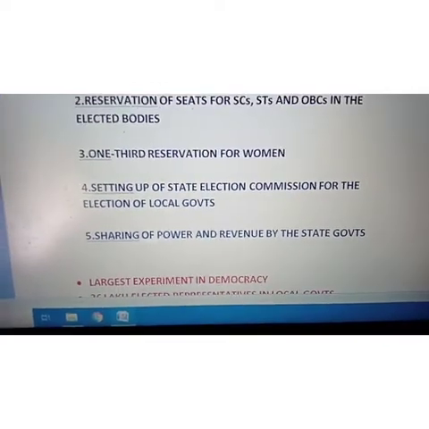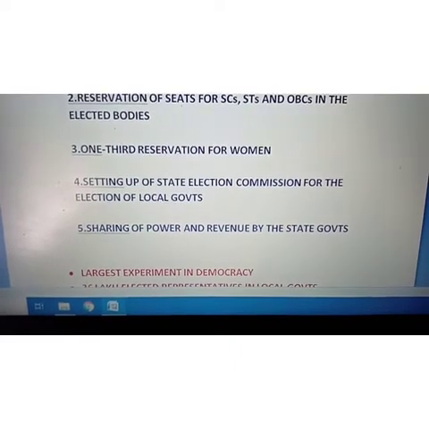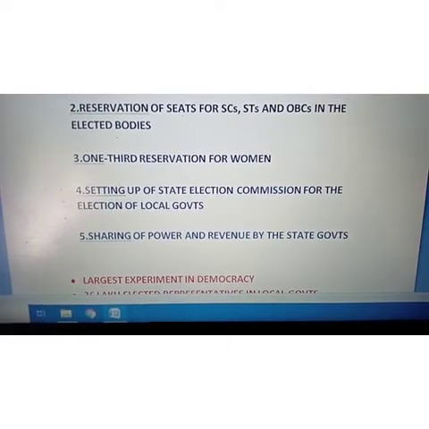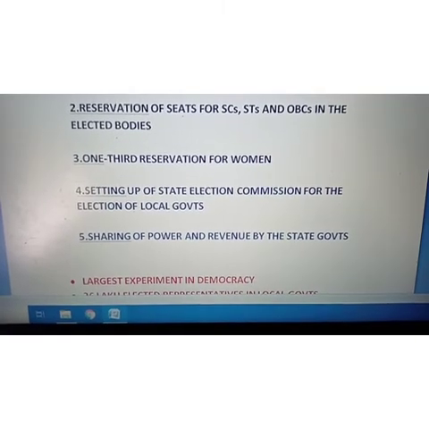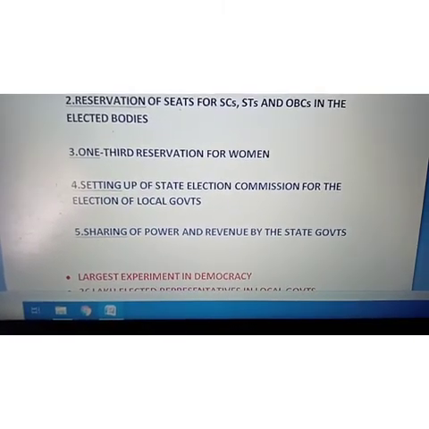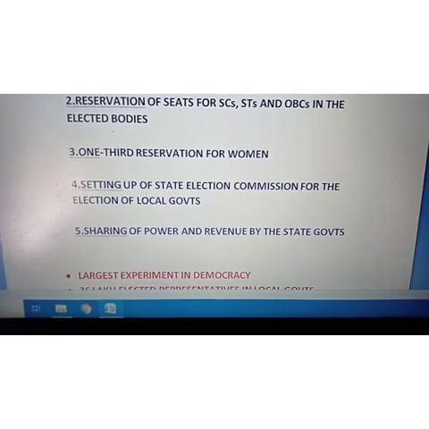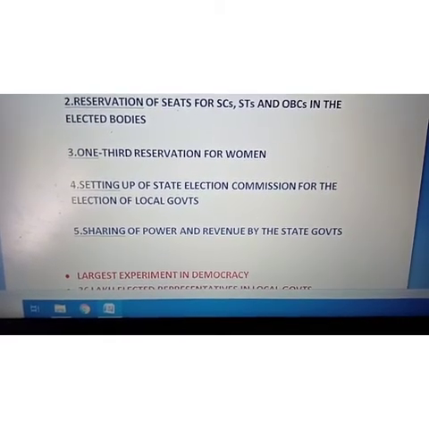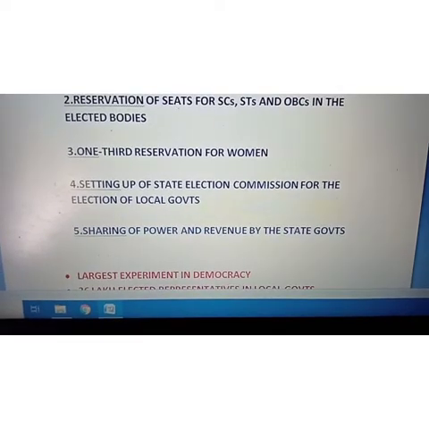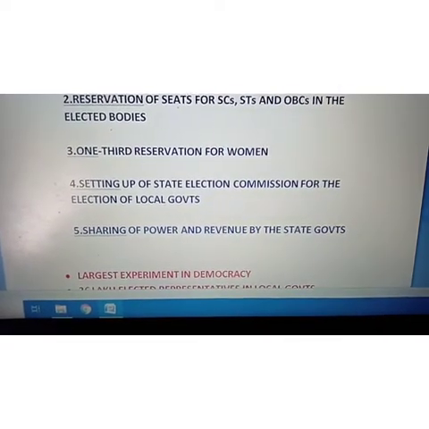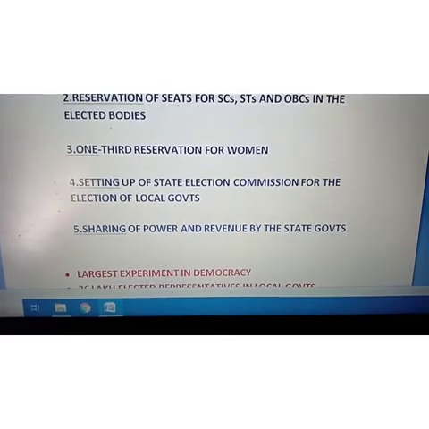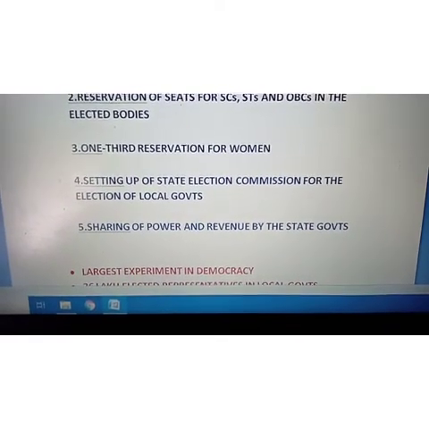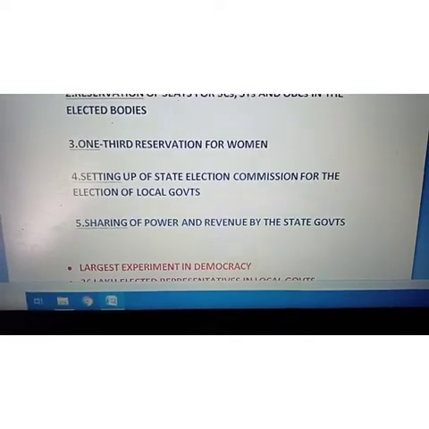And number 5, there must be the sharing of power and revenue by the state governments, because many a time we have seen earlier, many of the state governments never wanted to give power or proper revenue to the local government. They never allowed it. That is why many of the activities, many of the local interests have been hampered. So for that purpose, a new system has been introduced, that there must be the sharing of power by the state to the local government.